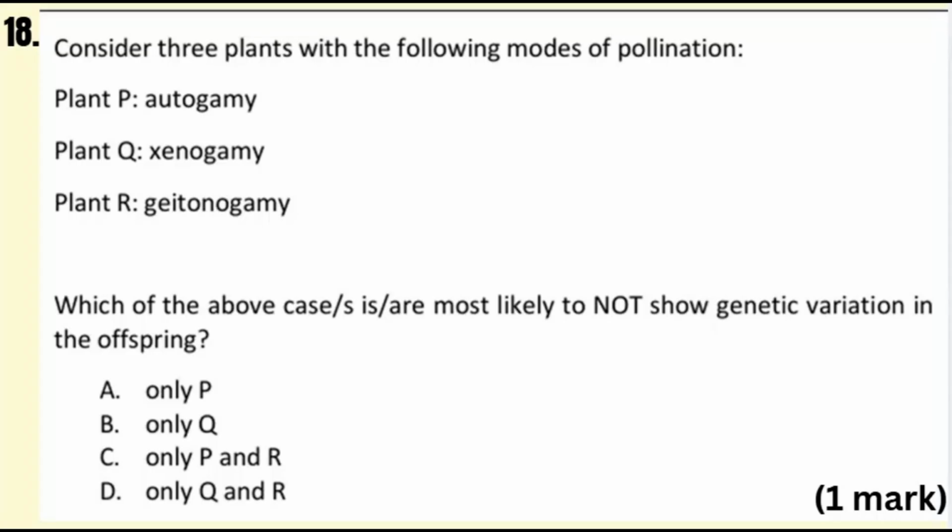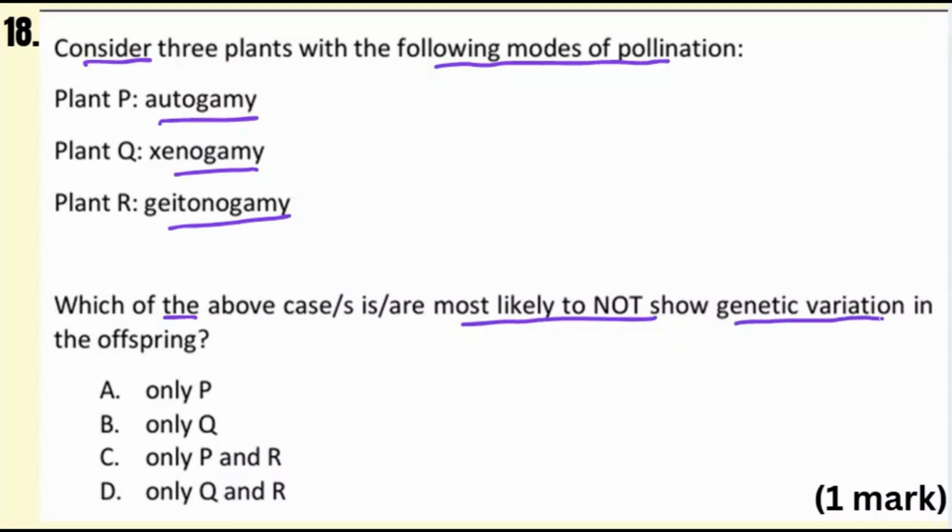Now this is a 1-mark question. Consider 3 plants with the following modes of pollination. Plant P shows autogamy, plant Q xenogamy, plant R geitonogamy. Which of the above cases is or are most likely to not show genetic variation in the offspring?